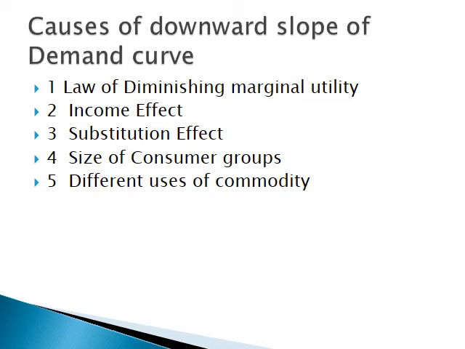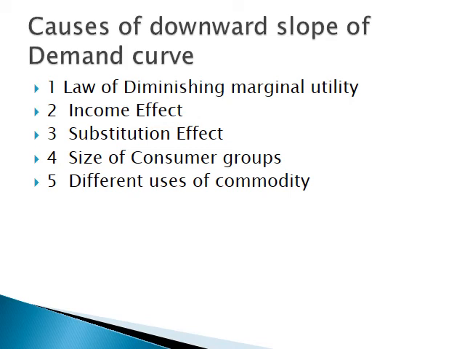In reality, a consumer purchases two or more commodities, price of one falls, so he substitutes that commodity in place of the other whose price has not fallen. So these three are the most important factors.